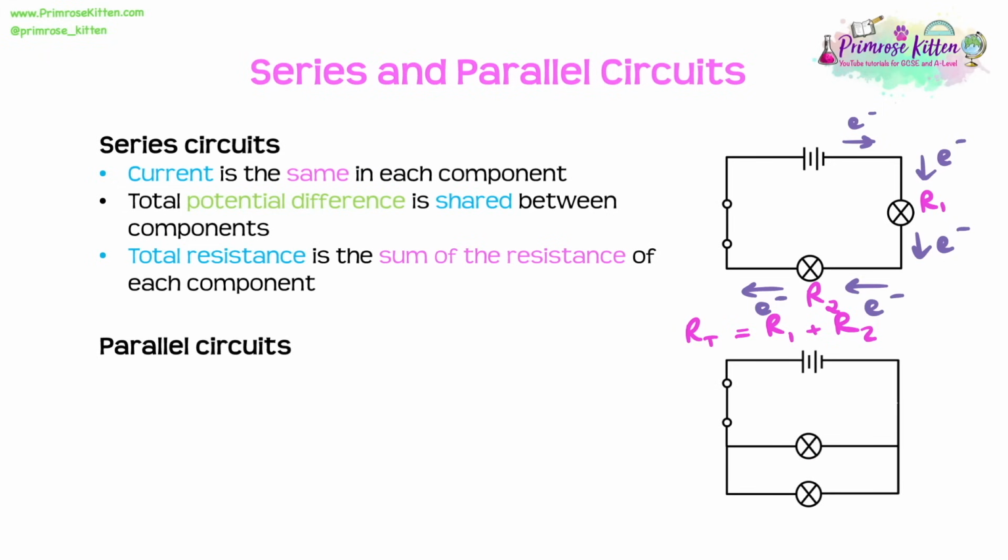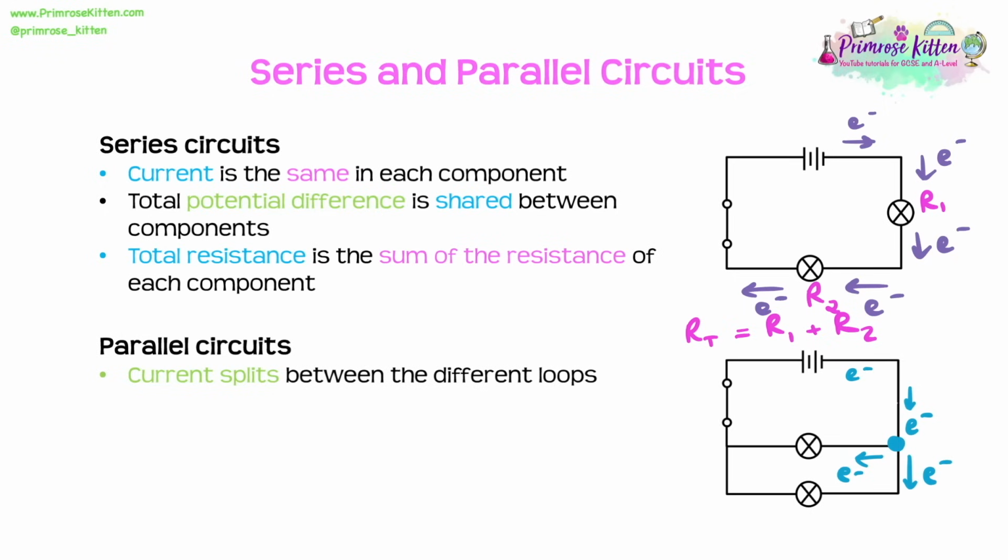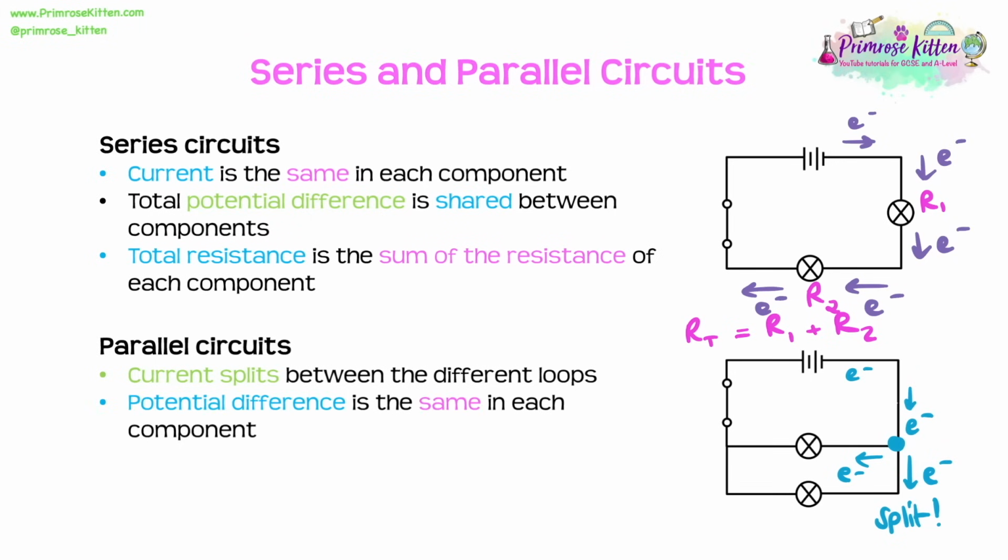If we were to look at parallel circuits though, because we've got these different loops, again, if we think of those cars moving along it, when it gets to the little junction, there's two options for where the cars or the current goes. So the current will split between the different loops. Potential difference, however, is the same in each component.